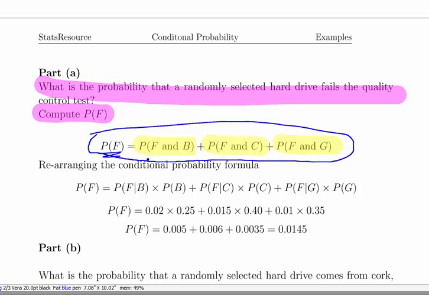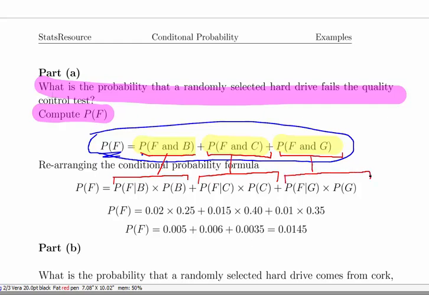So we can use the conditional probability formula, which you should know if you're attempting this question, to restate that as the probability of F given B times the probability of B. And likewise, the probability of F and C can be written as the probability of F given C times the probability of C. And the same again for F and G.